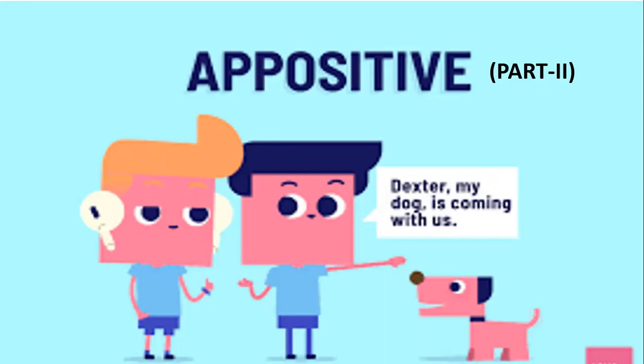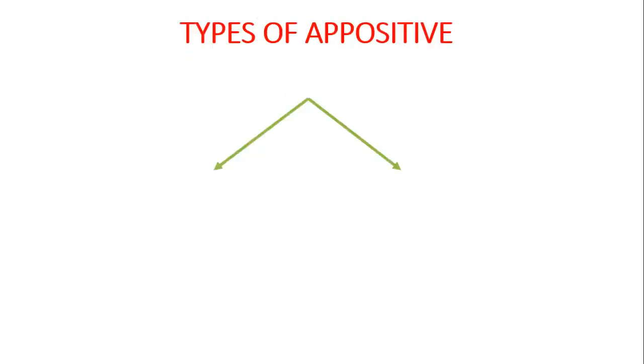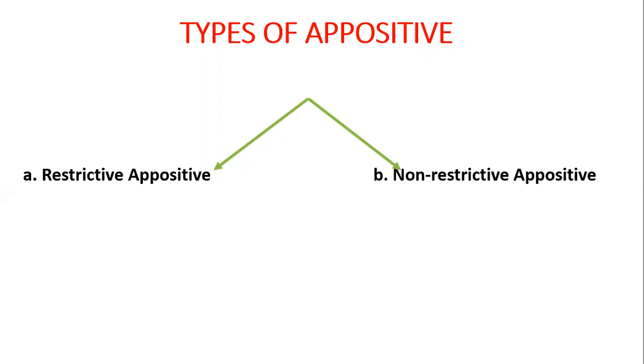This is Appositive 2. We have already done appositives. The definition of an appositive is a noun phrase or a noun clause that sits next to another noun to rename it or to describe it another way. In today's video, we are going to discuss the types of appositive: restrictive and non-restrictive appositives.